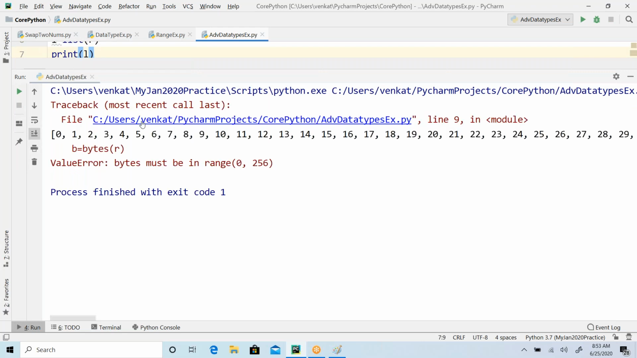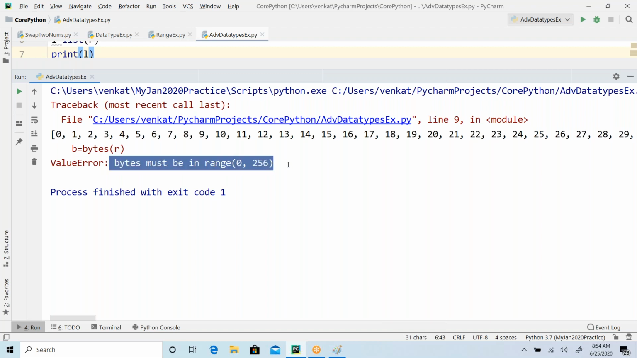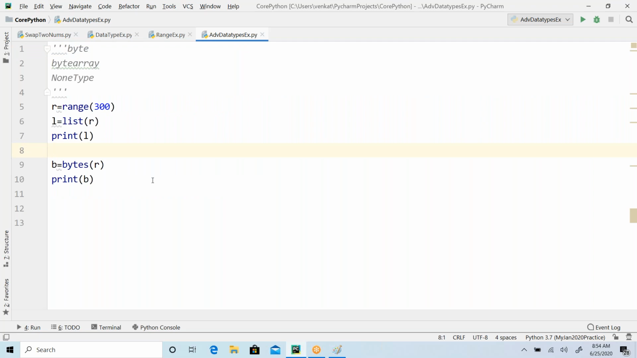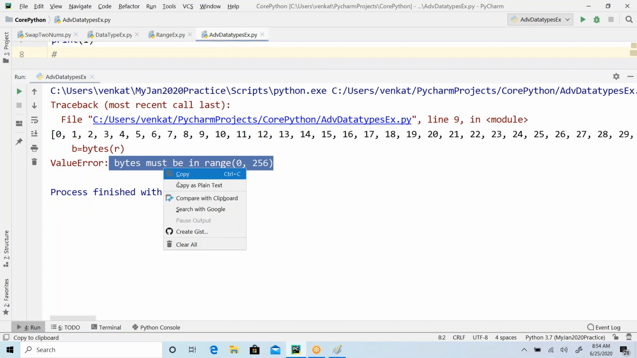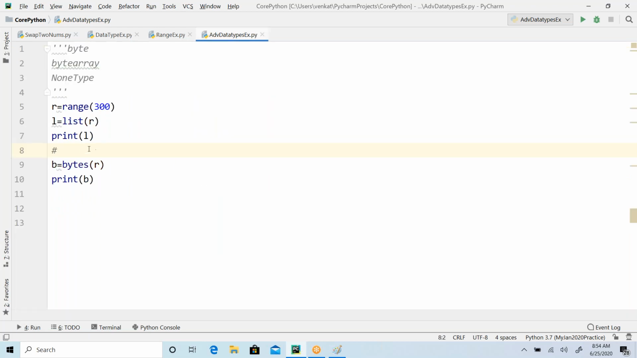See the difference now between these two. We got an error. What is that error? Value error: bytes must be in range(256). That is the important point you have to remember. Bytes must be in range of 0 to 256. If you go beyond that, it will be an issue, so you cannot do that. Here range R is 300. It is going beyond that, and that is the problem.